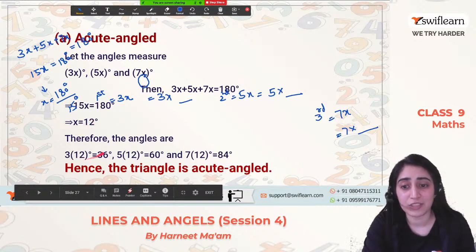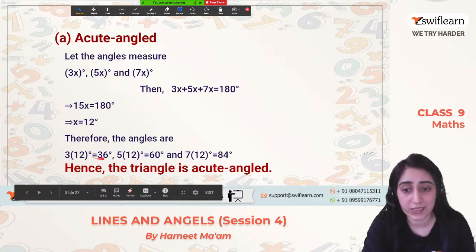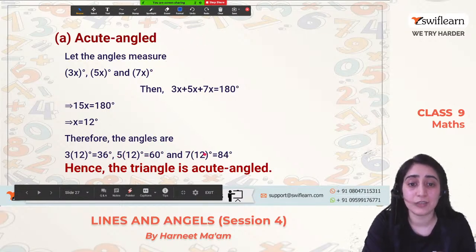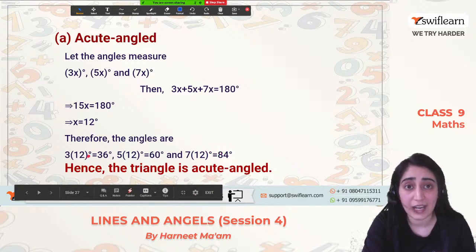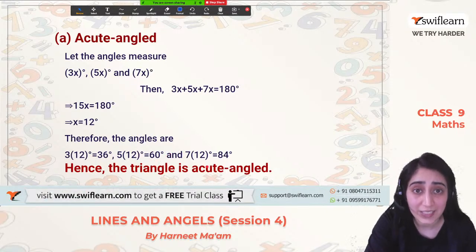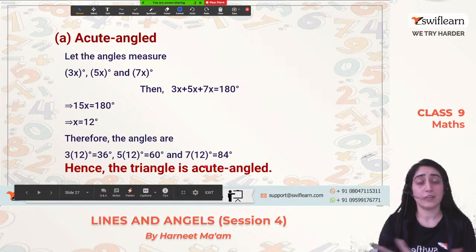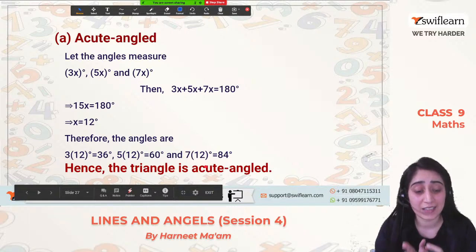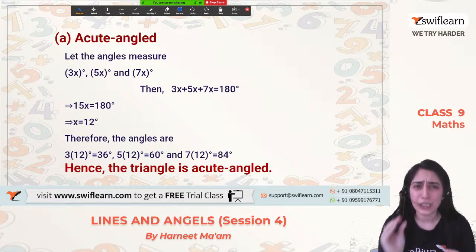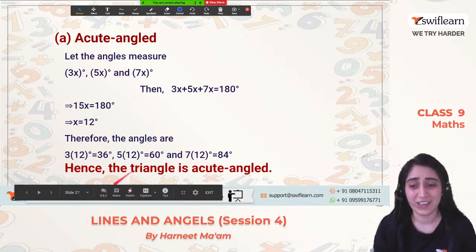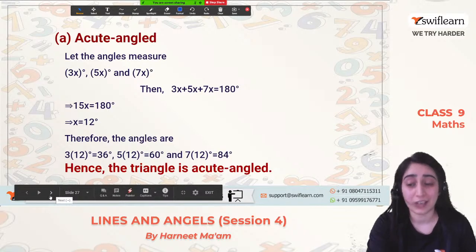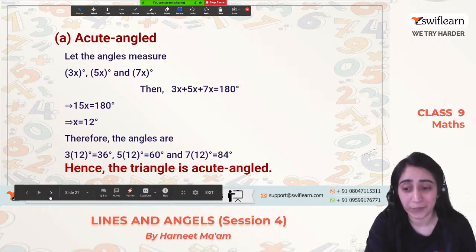So 3x, that means 3 into 12, is 36 degrees. 5 into 12 comes out to be 60 degrees, and 7 into x comes out to be 84 degrees. Now, on seeing this, I realize that all three angles are less than 90 degrees. When all the angles of a triangle are less than 90 degrees, what do we call it? We call it an acute angle triangle. Okay, clear with this one? Well done, students, if you were able to solve it correctly and on your own.